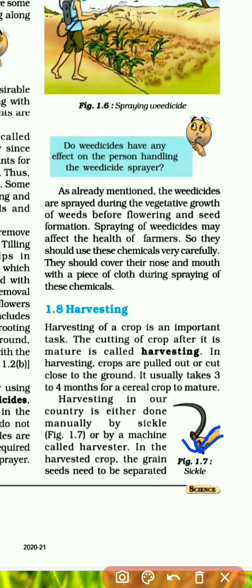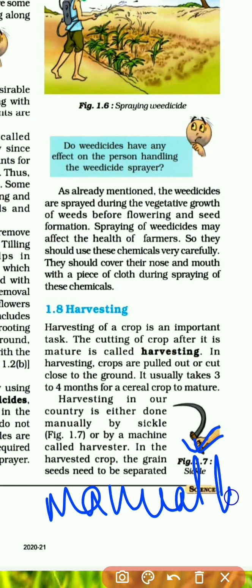When you use the sickle, you have to do it manually. Have you seen harvesting? If any time you have gone to the village, then you can see how the farmers harvest. There will be many people in the fields, and all of them will carry a sickle if they are doing it manually, and they will cut the plants.